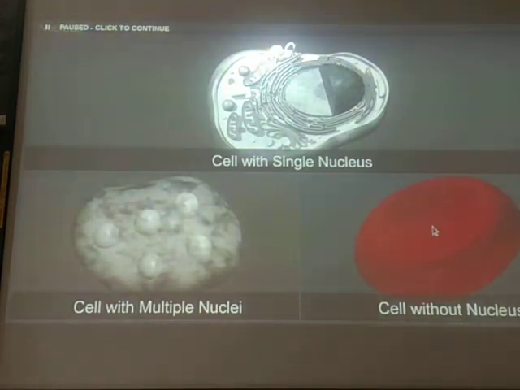Okay, but one more type of cell is there which does not comprise a nucleus. You could see in the red color, that is a cell without a nucleus, and that is the structure of RBC. That is RBC, red blood cell.